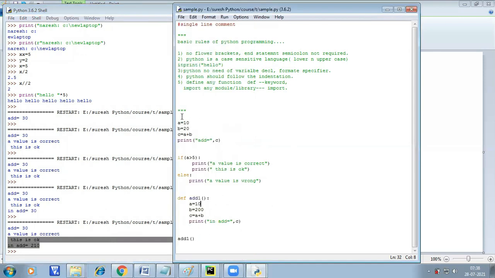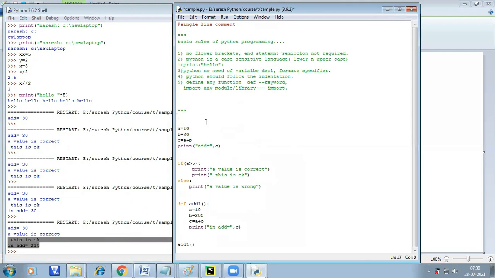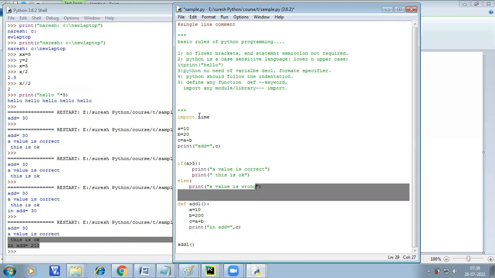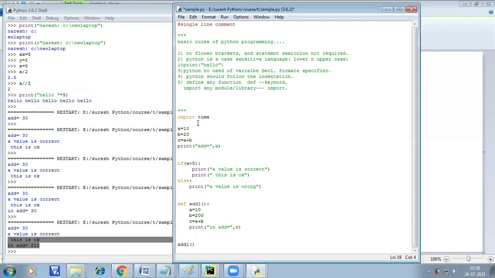Same as if you want to use any module or library, you can use the keyword import. I want to import the time module so that I can print with some time delay. You can use import as a keyword, same as including a library in C with hash include. Here, if you want to import any module, you need to use the keyword import. After printing this value, I am providing some time delay. time.sleep, here I am providing a 2 second gap. So after printing this data, it takes 2 seconds, and after that it will print the data. Just see.